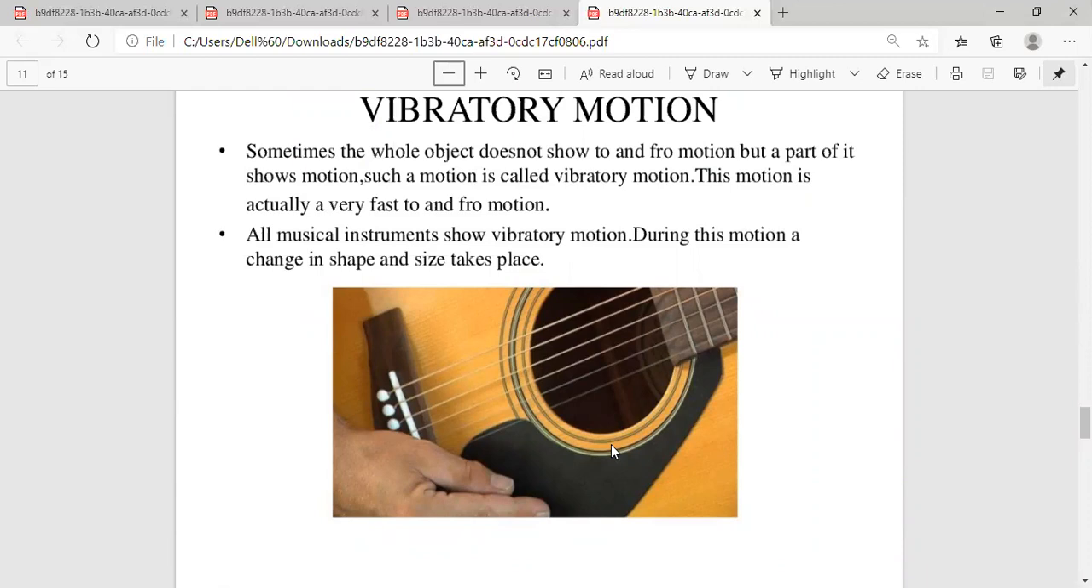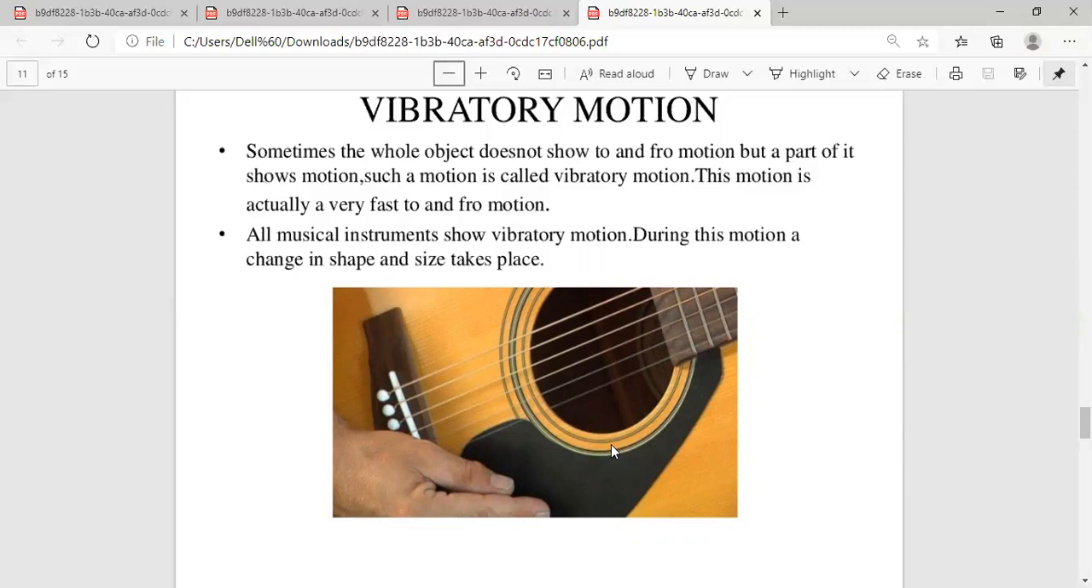Sometimes the whole object does not show to and fro motion, but a part of it shows motion. Such type of motion is known as vibratory motion. And this motion is actually a very fast to and fro motion. So in vibratory motion, what happens? The whole object does not move, but a part of it shows the movement.